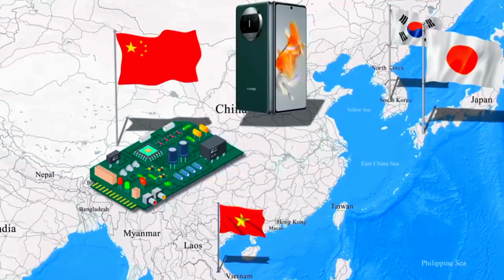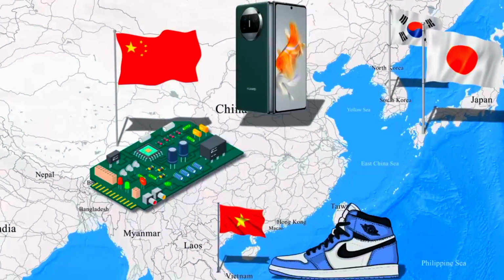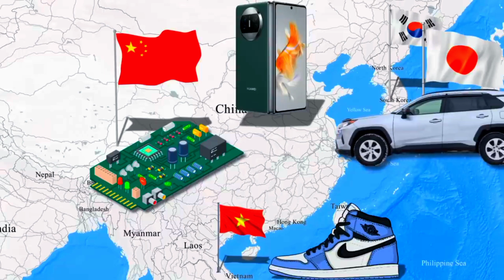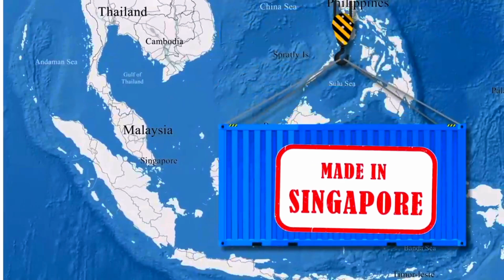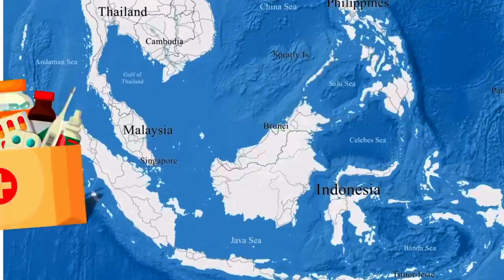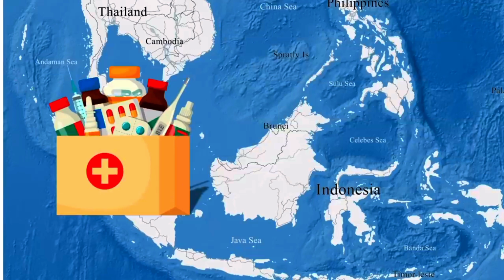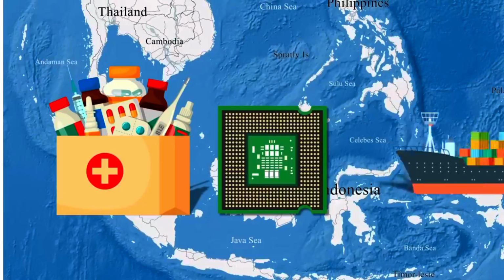Vietnam has become a top supplier of apparel, footwear, and consumer electronics. Japan and South Korea, meanwhile, ship millions of cars, semiconductors, and high-end electronics to the US every year. Singapore, on the other hand, does not provide massive amounts of volume. Instead, they provide specialized products like pharmaceutics, semiconductor chips, and re-export products.